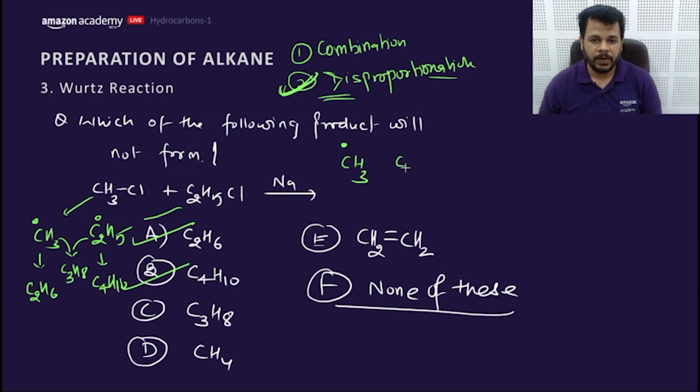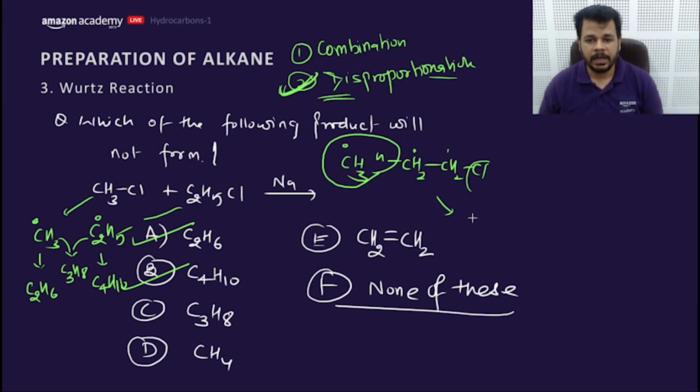Disproportionation. If it undergoes it like this, CH3 CH2 Cl, if I snatch the H plus here, this H gets snatched, which creates a radical here. This Cl will get removed.